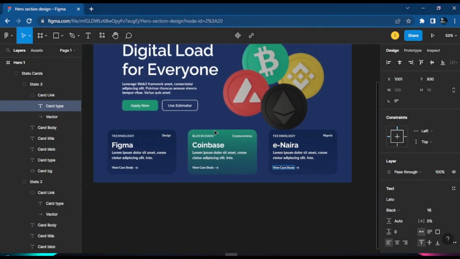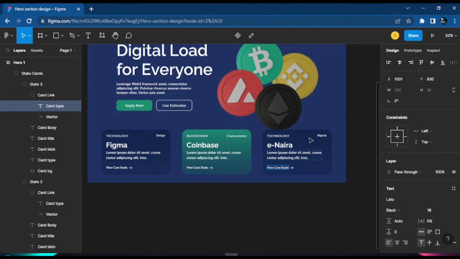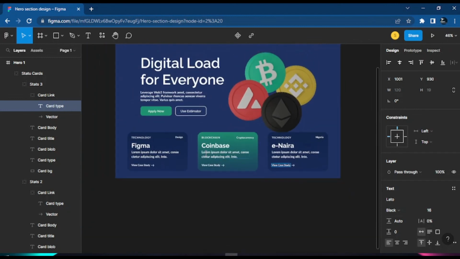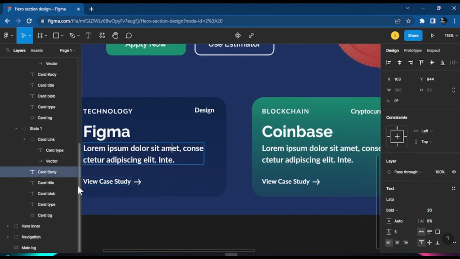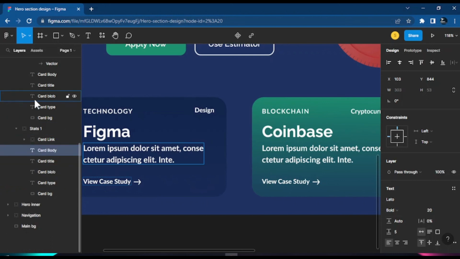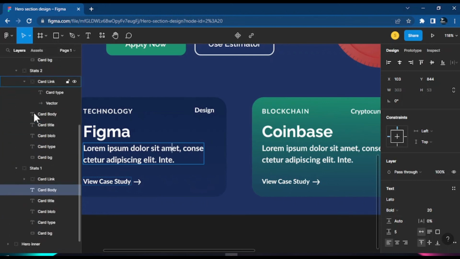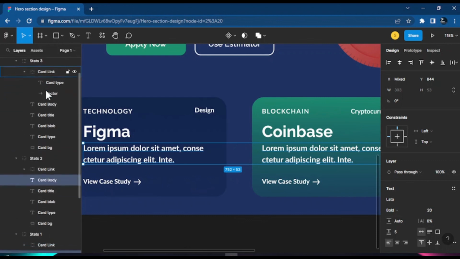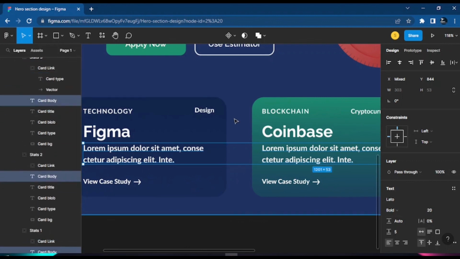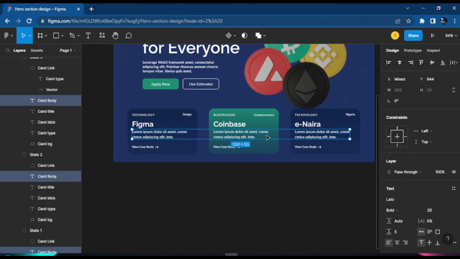So now that we have all these 3 cards here, I don't like how they sit here. Maybe we just try to touch some things up. Maybe we try to fix those bugs. So if you look here, I don't like this text we have here, the body text. So what if we select all the other body text and just reduce their sizes? Okay, so we just click here, body text for this one, for stats one. Then you hold Control, and then click the other body text. Then scroll up again to the next one and click the body text. So this targets all these body text here.